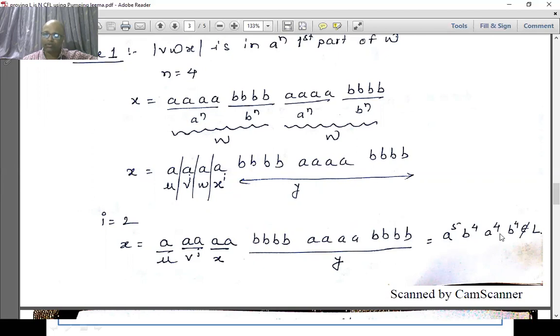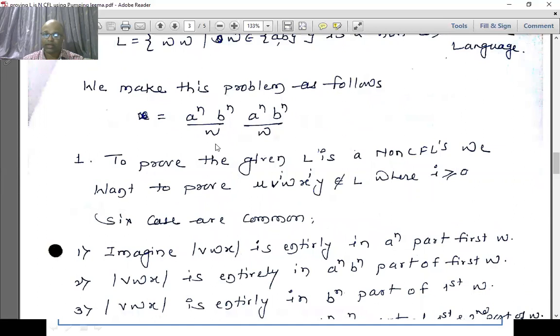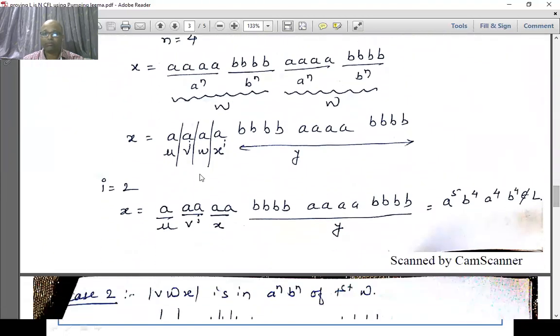W followed by W, what is the condition? We consider this in this format, A raised to N, B raised to N. The total number of A's and total number of B's within the first W should get repeated hereafter. The same thing should be repeated even if we pump up.